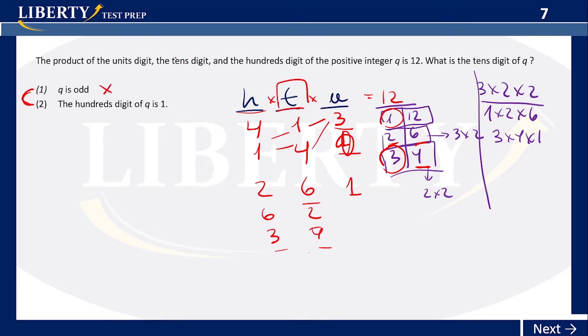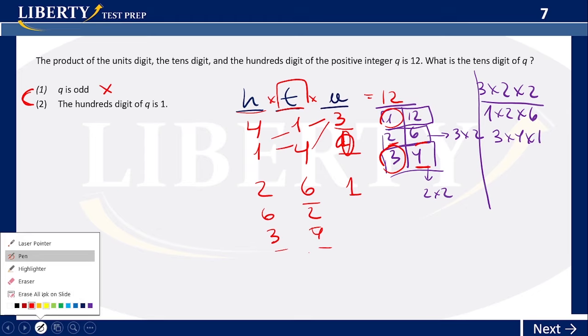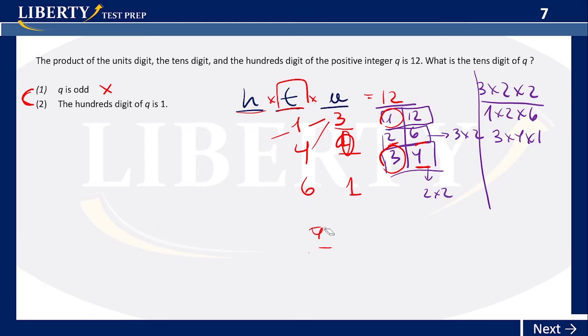So for the time being, the first one is not enough. It gives me too many options for t. It could be 1, 4, 6, 2. Now, number two, it says, let me just write this down. Number 2, the hundredth digit of q is 1. So this h is equal to 1.